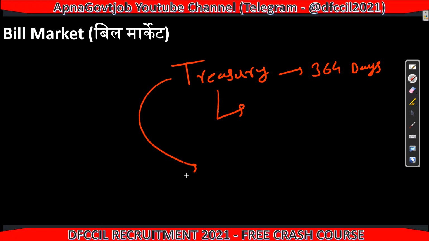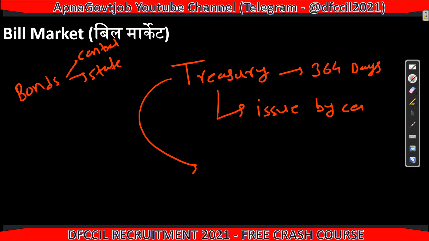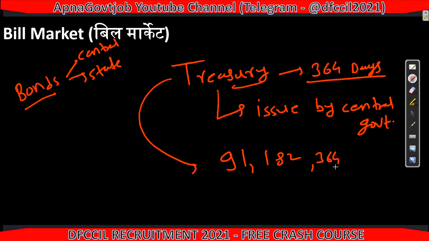The important point about the T-bill is that bonds can be issued by the central government and state government, as I told you earlier. But the T-bill is only issued by the central government, meaning the Government of India. This is a very important point, they can ask a question. So just remember that bonds are issued by central or state, but the treasury bill is only issued by the central government. And here 364 days is there. Types are also there: 91 days, then double, 182, then again double, 364.